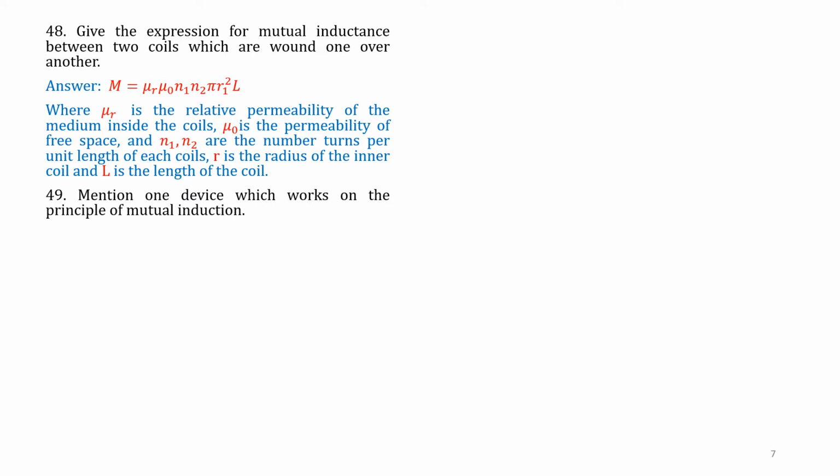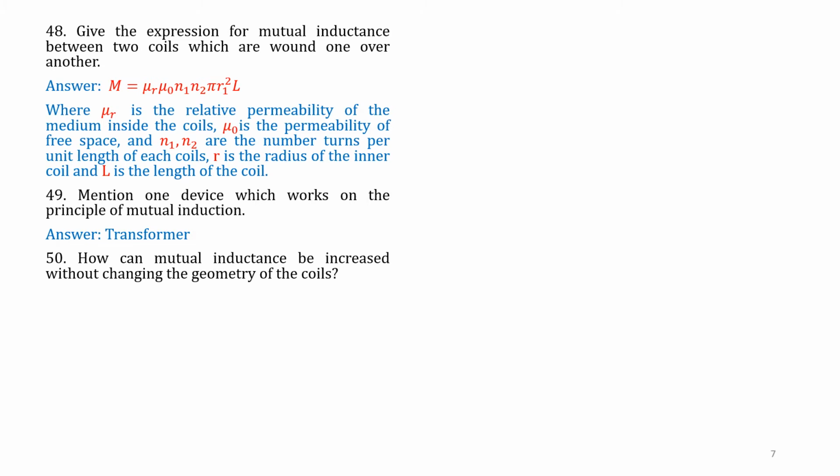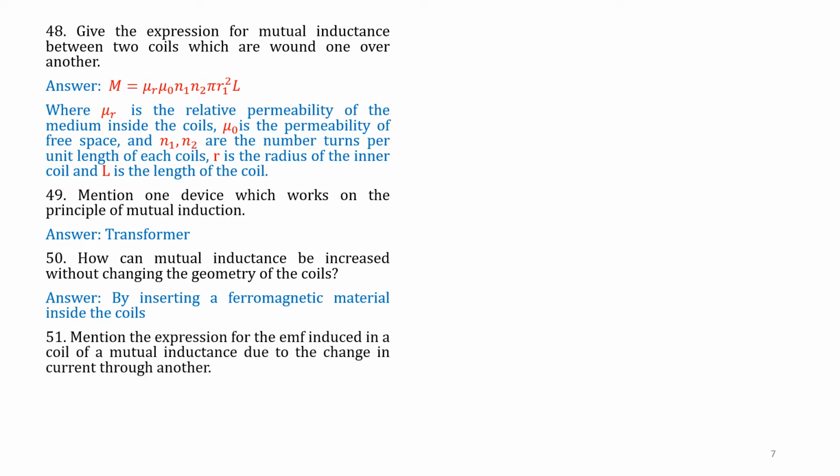Question number 49. Mention one device which works on the principle of mutual induction. Answer is transformer. Question number 50. How can mutual inductance be increased without changing the geometry of the coils? By inserting a ferromagnetic material inside the coils. By inserting the ferromagnetic material, we are changing the value of mu.